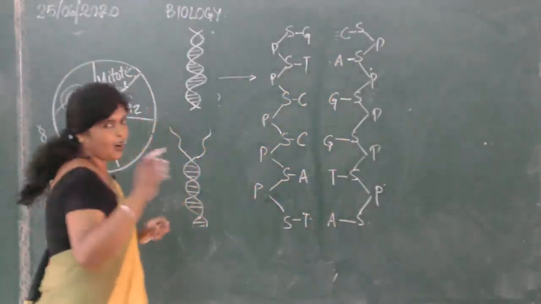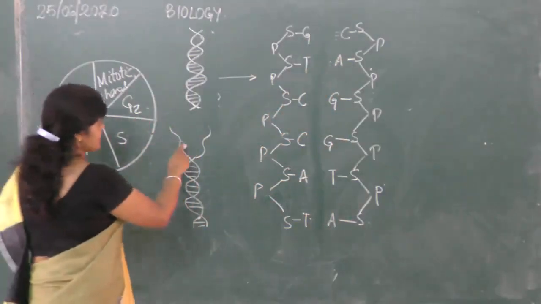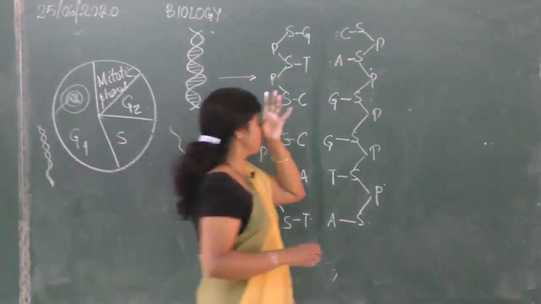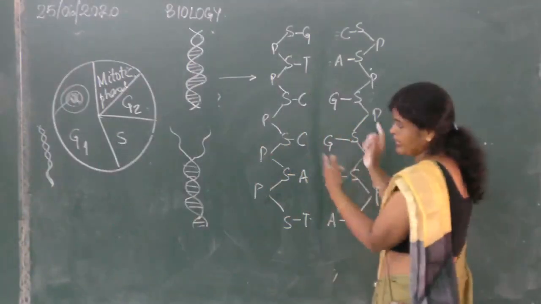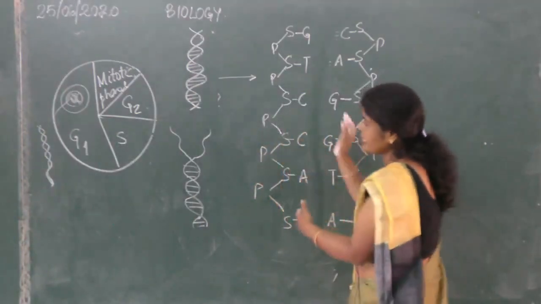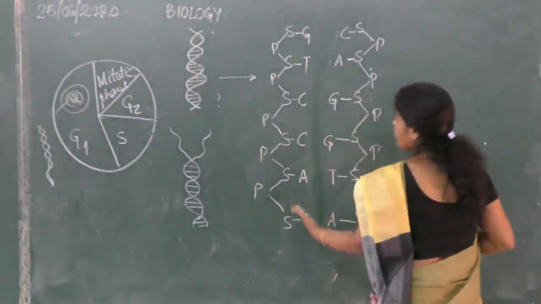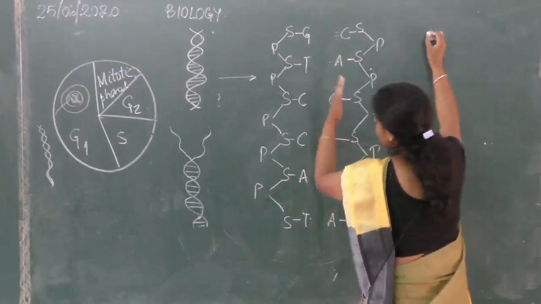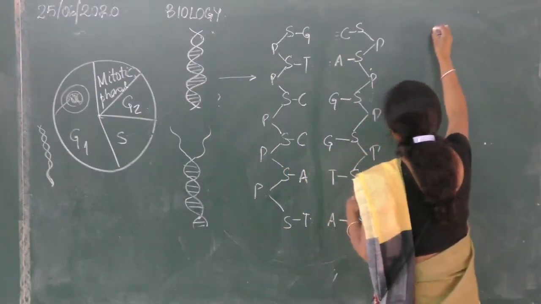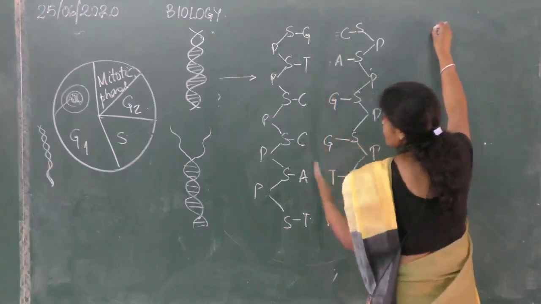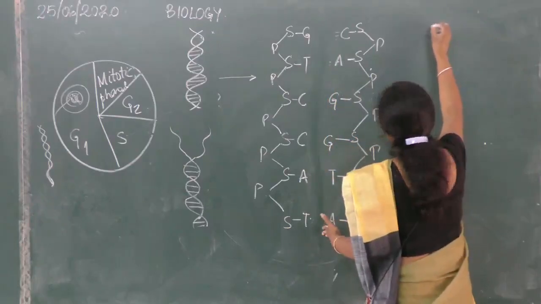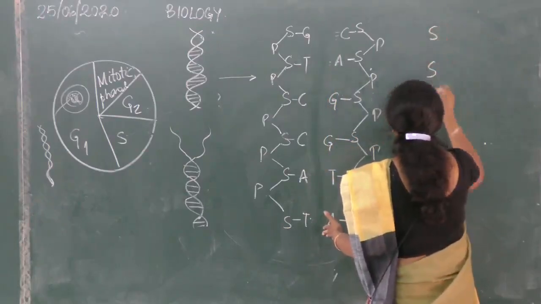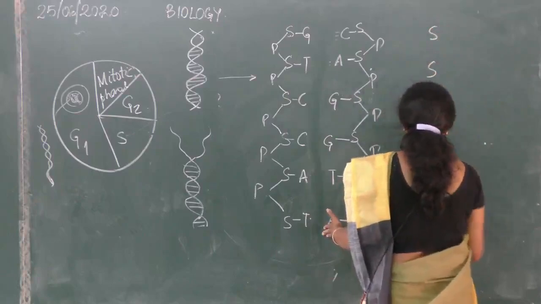Now what happens, see, as it is separating, let me come back to this. Let me explain this, and then I'll go back to this. When these two strands are separating, what is happening? For one strand, this is the first strand I am taking, it is coming as S, 2, 3, 4, 5, 6.